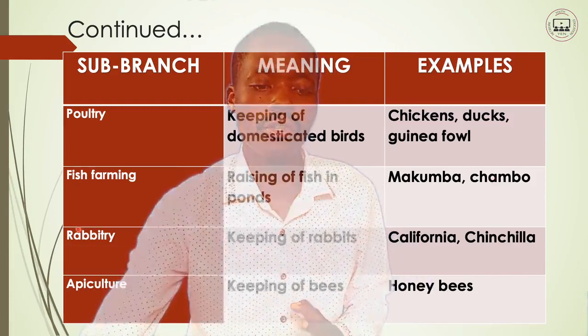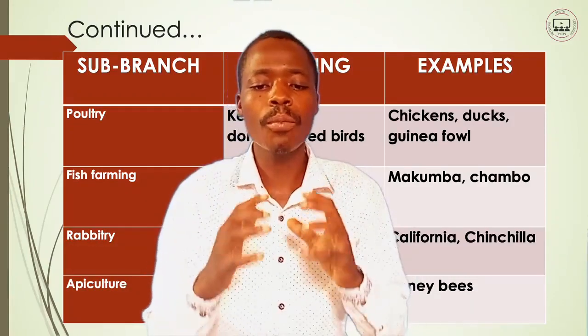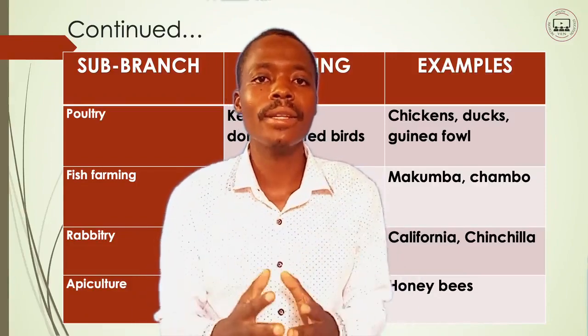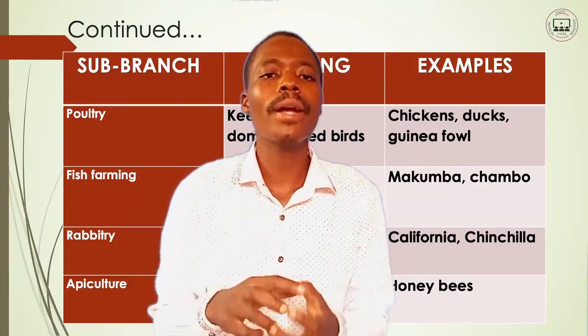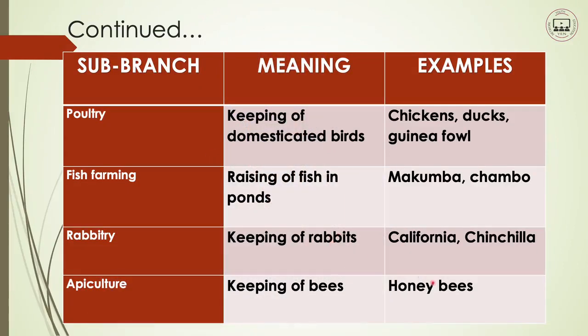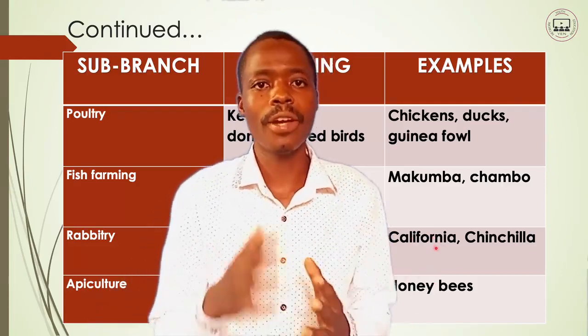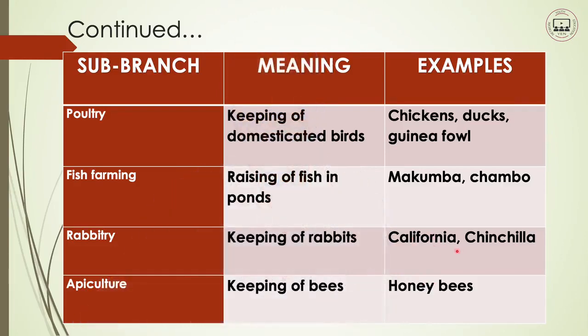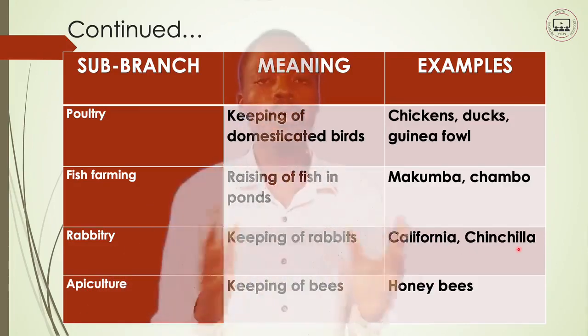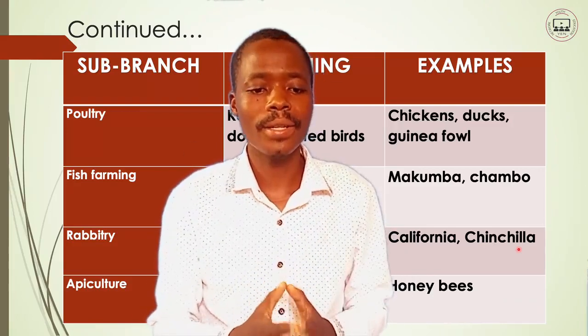Another sub-branch is rabbitry. Rabbitry simply means the keeping of rabbits. So when we keep rabbits, you are practicing rabbitry. So rabbitry is also a sub-branch under animal production. Examples of rabbits are, we have the California, which can be California white or California black. We also have the chinchilla rabbits. These are rabbits that you can keep. When you are keeping these ones, that is rabbitry.